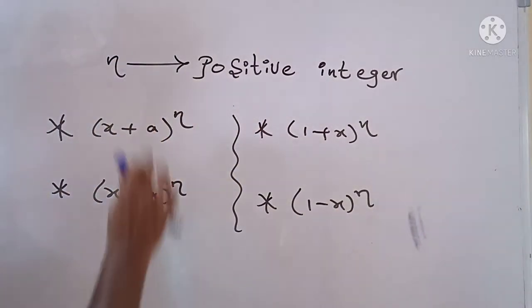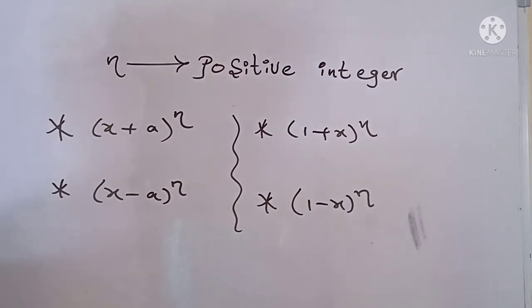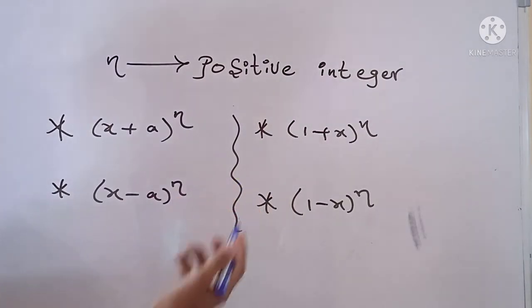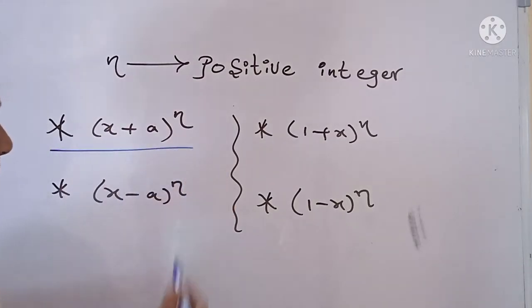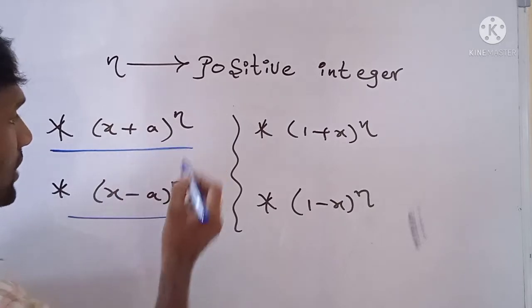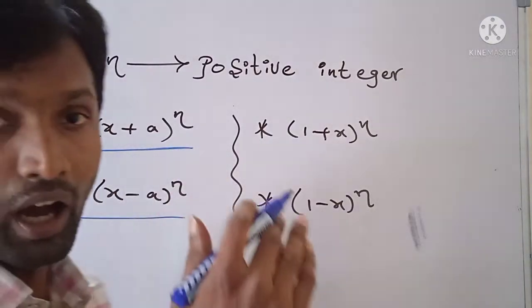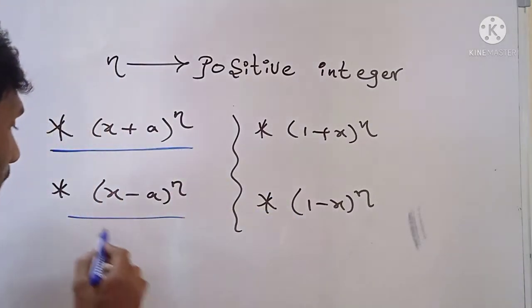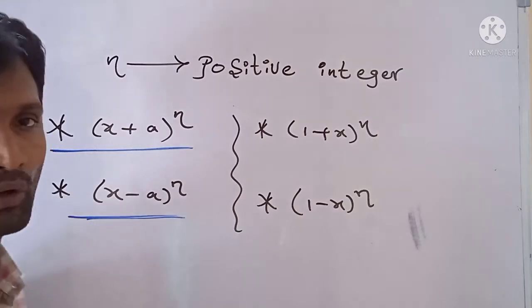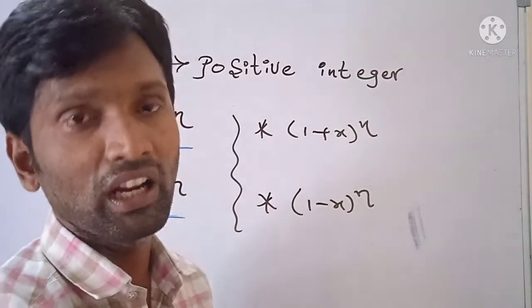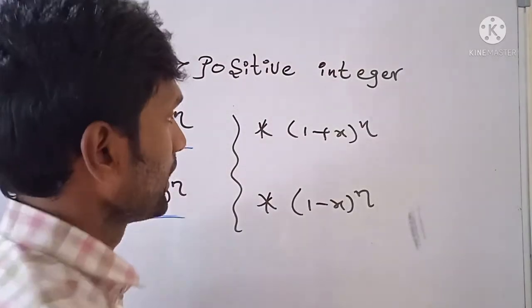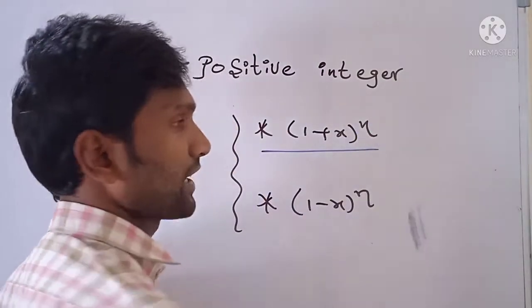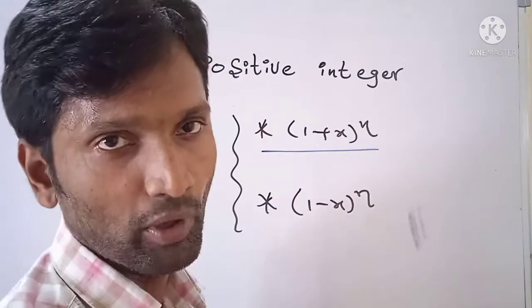See this one. When n is a positive integer, the binomial expansions are mainly classified into four types. They are (x plus a) whole power n and (x minus a) whole power n. In the expansion of (x plus a) whole power n, all the terms are positive. But in the expansion of (x minus a) whole power n, the terms have alternate signs, plus minus etc. In the expansion of (1 plus x) whole power n, all the terms are positive.